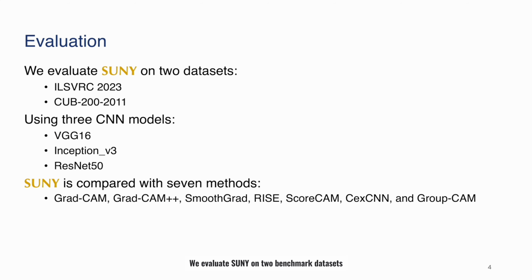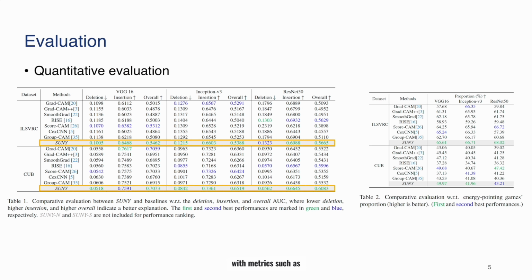We evaluate SUNY on 2 benchmark datasets using 3 different CNN architectures, where we compare SUNY with 7 baseline methods to assess its effectiveness in providing class discriminative explanations. The quantitative evaluation with metrics such as the deletion, insertion, and energy pointing games indicates SUNY's superior performance over competitors.